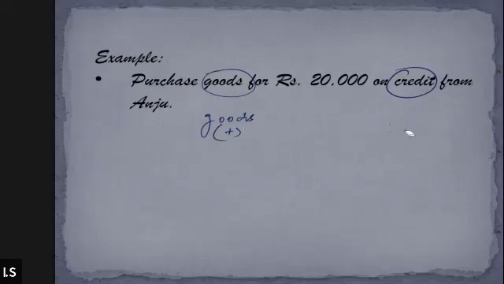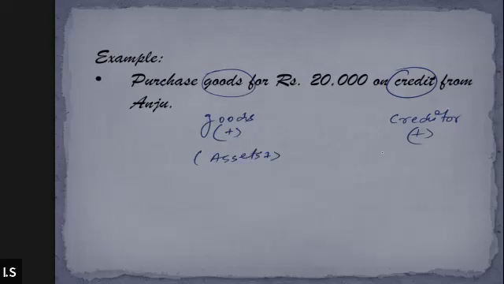No, it is not going to impact the cash. Rather, it will create an obligation. Since you are buying goods on credit, it is going to increase your creditors, right? The person from whom you buy goods on credit is considered the creditor. So goods will increase as well as the creditors will also increase. Goods come under the category of assets. Is that clear? So assets will increase.